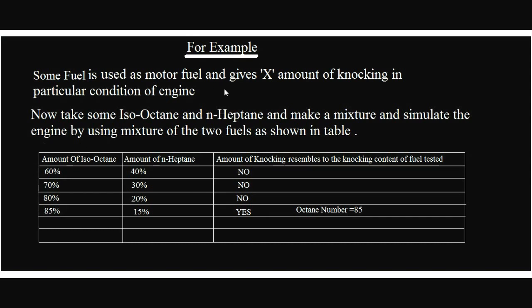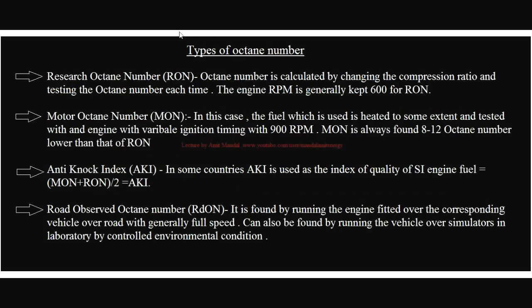Once again, octane number is how much an SI engine fuel resembles isooctane. Here, suppose at last we have found that when we run the engine with 85% isooctane and 15% n-heptane, the knocking tendency resembles that of the fuel for which we are checking the octane number. Now we will discuss the types of octane number.